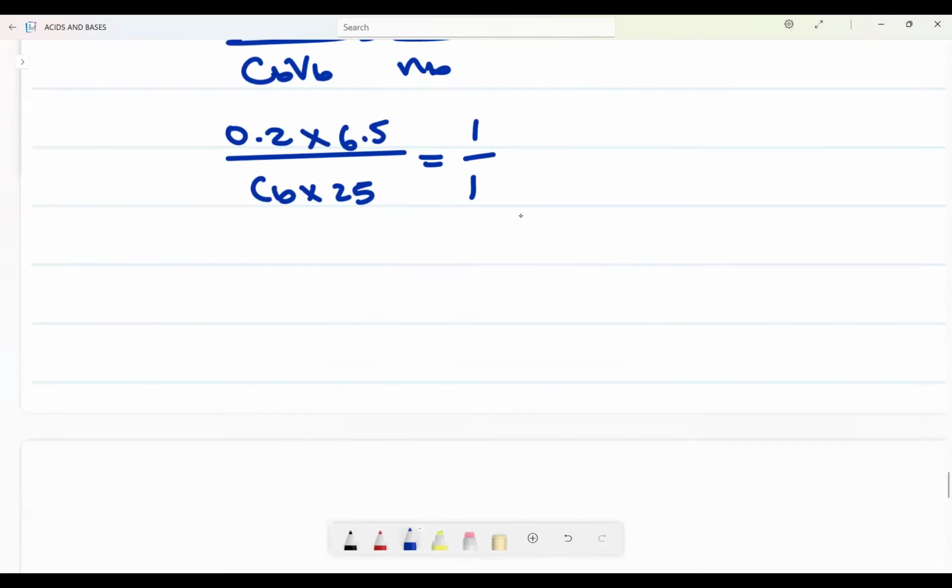Then it's just a matter of doing your mathematical gymnastics and becoming a mathematician thereof. How much do you get? Now I get something like, let me quickly punch that. 0.2 multiplied by 6.5, I get, yes. Then I need to divide that by 25. When I divide that by 25, I get something like 0.052 mole per decimeter cubed, like that. Okay, this is the titration type of question.